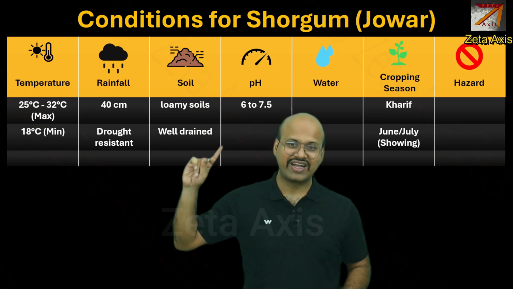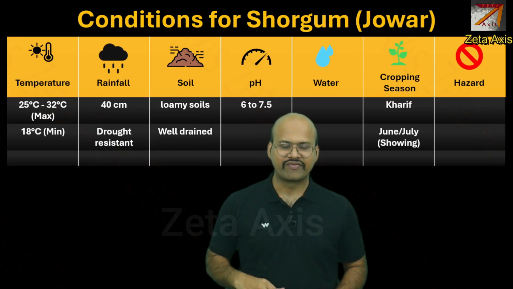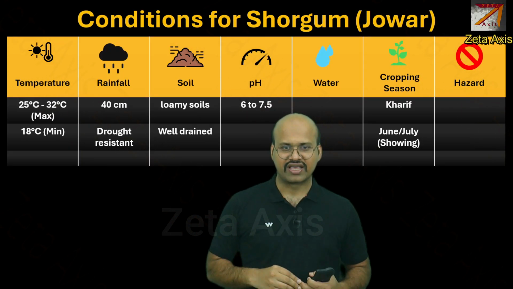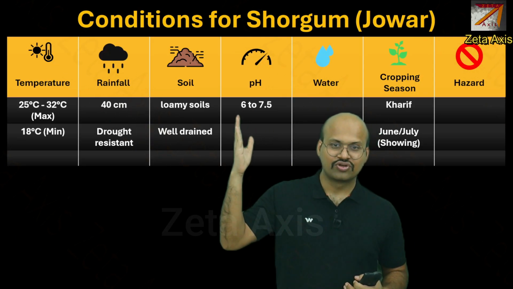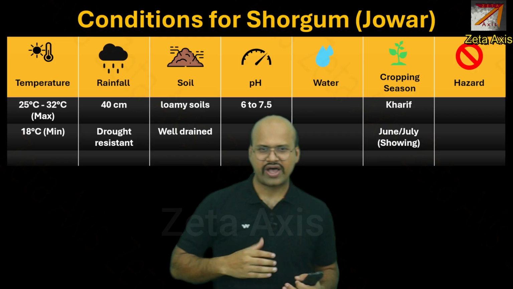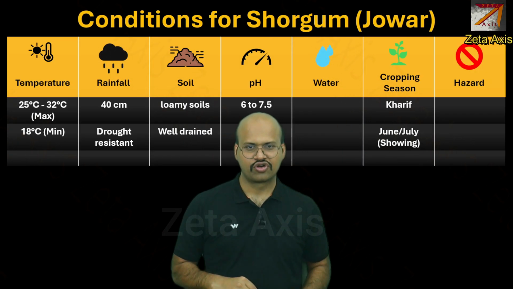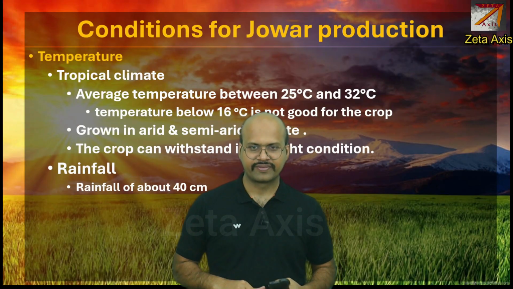It requires well drained soil or loamy soil because loamy soils have a mixture of all the 3 types of soil and therefore they are porous. They allow water to flow through them. It requires a pH of around 6 to 7.5, that is, it requires mainly neutral type of soil and it is mainly a kharif crop which is generally planted in June to July.